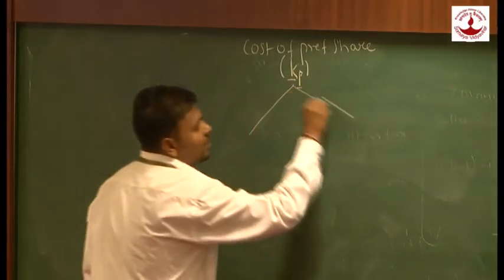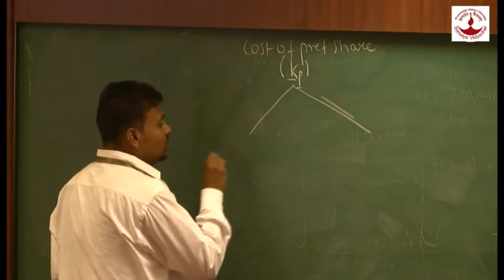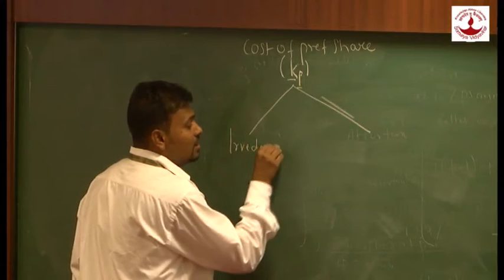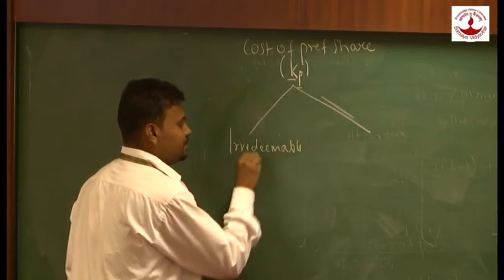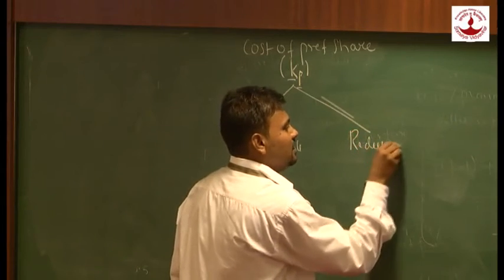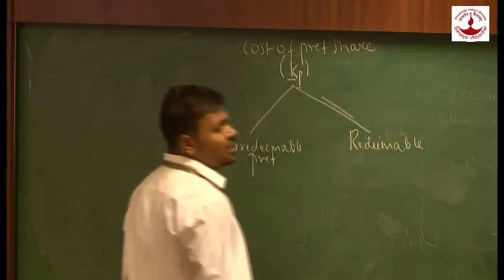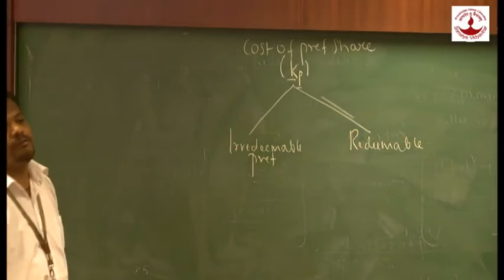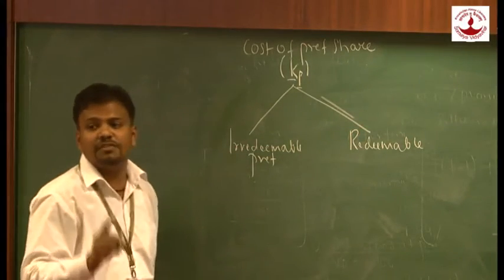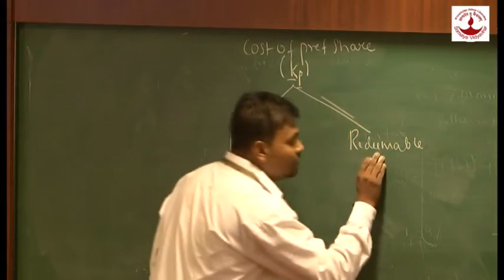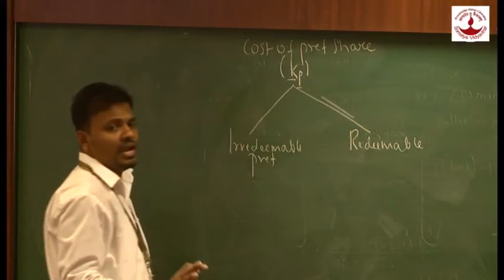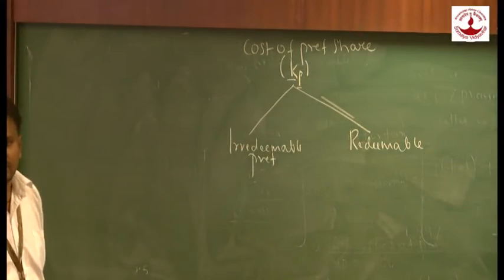Are you getting? Now here we will be having two concepts. We are having two types of preference shares. One is irredeemable preference shares, and second is redeemable preference shares. Irredeemable means whose payments are made at the winding up of the company, and redeemable means whose payments are made after a specific period of time. So here we won't have the concept of before tax and after tax. Whatever KP we are going to calculate, it will remain after tax only.